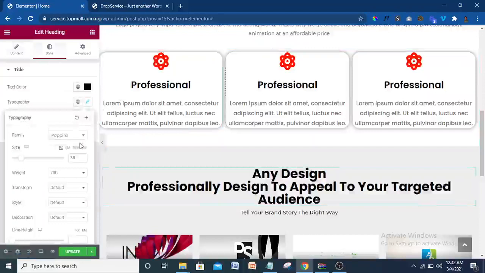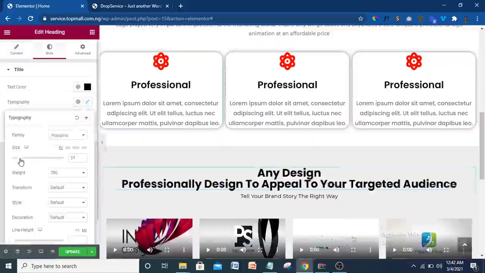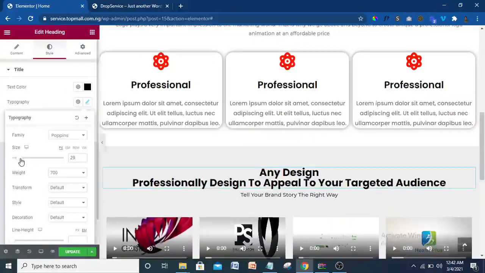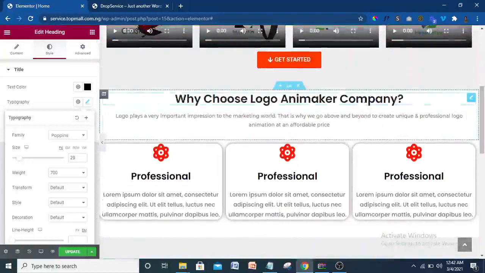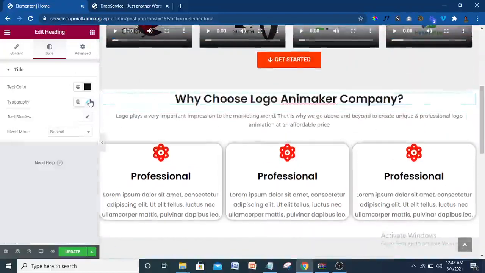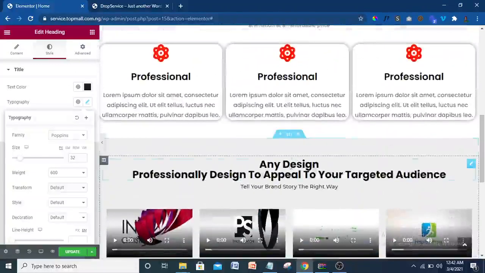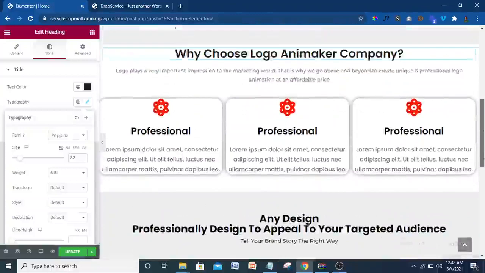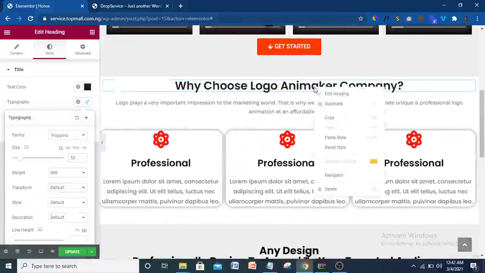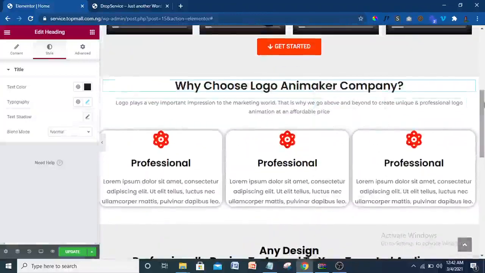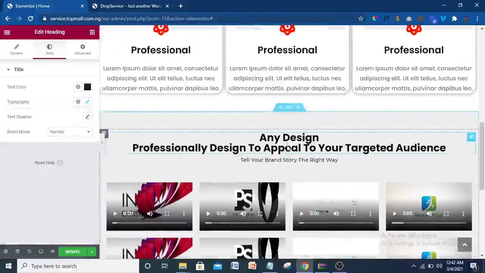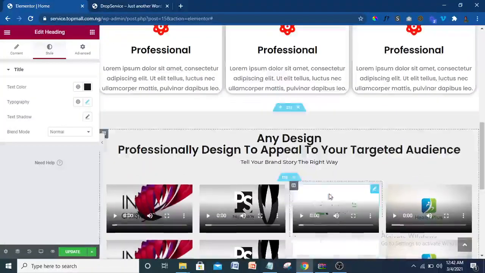Come to typography here and reduce it. Let's reduce it to something smaller. So let me check what I use up here. All right, so yeah, I use 32. Okay, good. It's 32. I also use it here. So what I can now do is just come here, copy everything here, copy that. I want to paste the style, so just paste style. So it's going to give me the same color. As you can see now, it's the same.